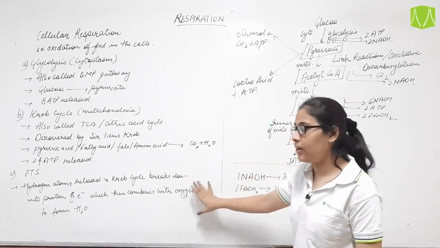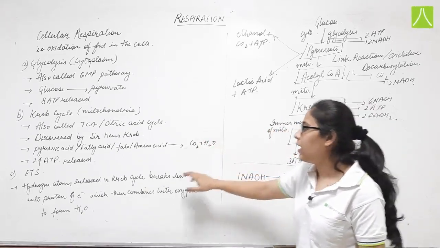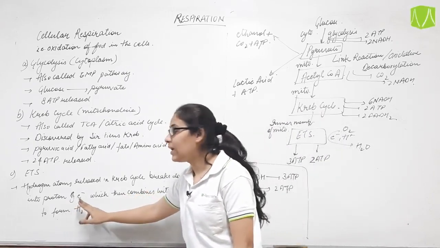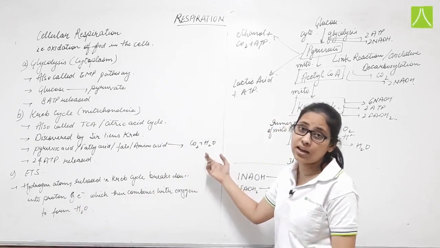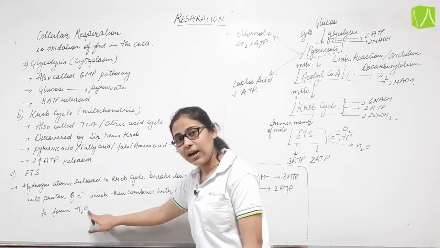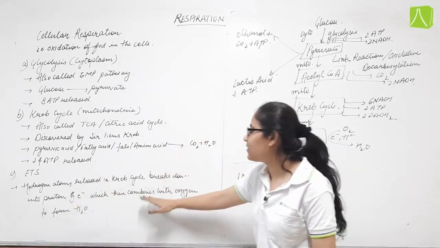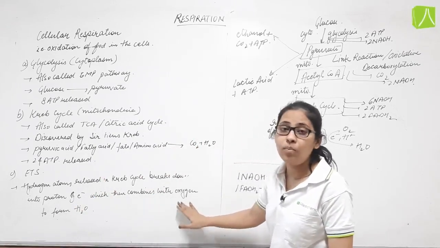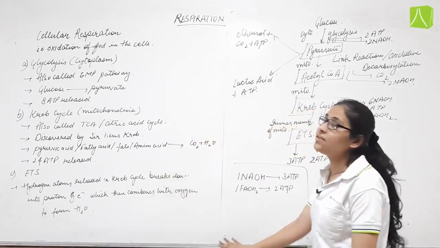Basically, the hydrogen atom which is released during the Krebs cycle further breaks down to form a proton and an electron. Now these proton and electron, formed from the hydrogen atom obtained in the Krebs cycle, then combine with oxygen, and this forms water as the resultant. So these are the events which occur in cellular respiration.